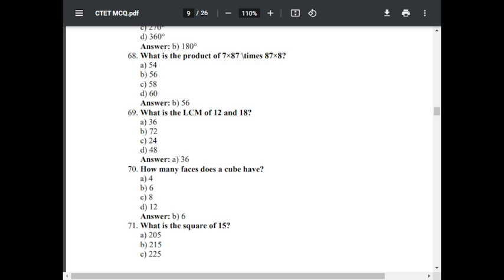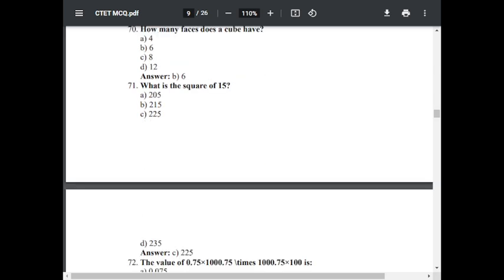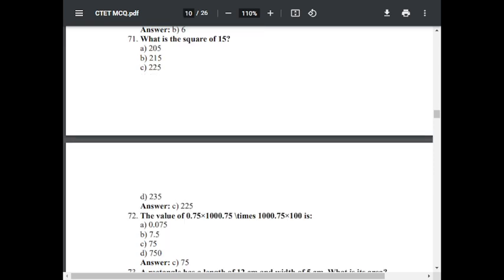Question number 71. What is the square of 15? Option A, 205. Option B, 215. Option C, 225. Option D, 235. The correct answer is 225.